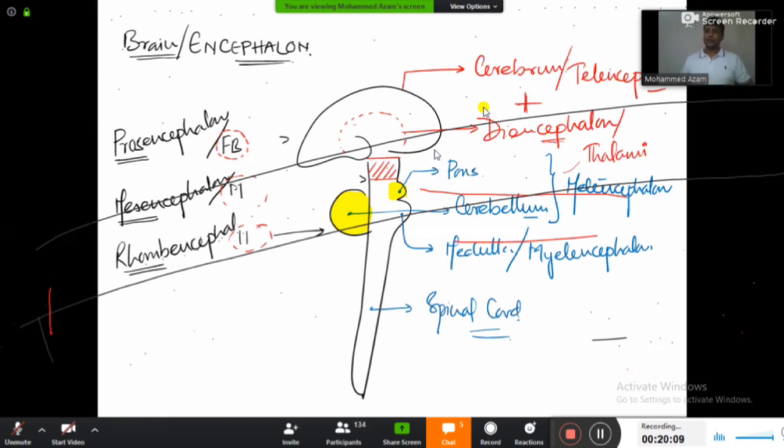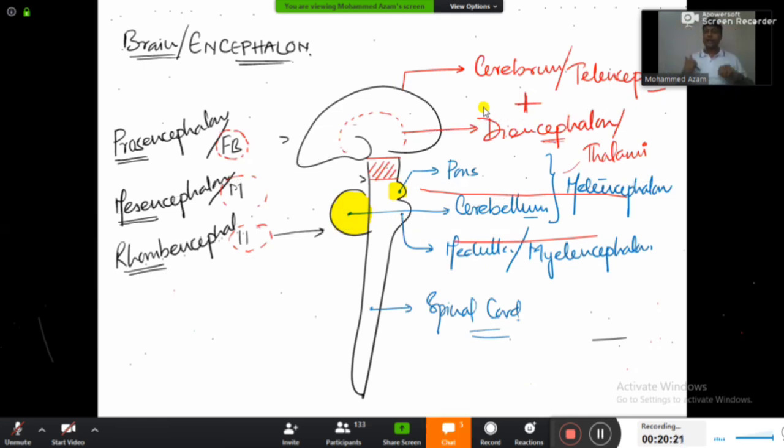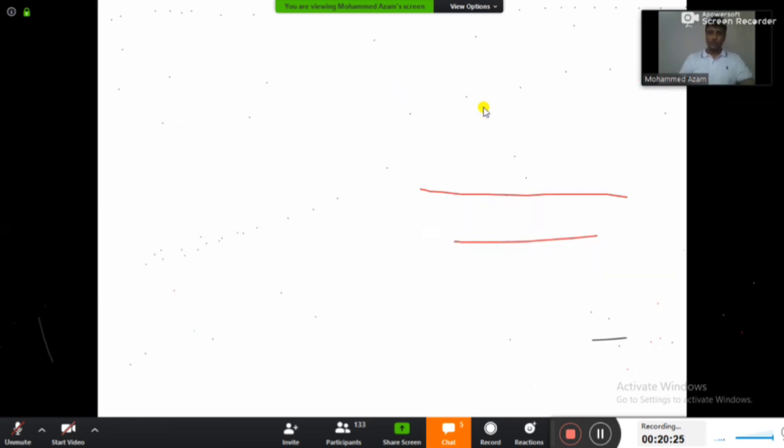Now I want to see the brain from the front, right from the front. So I'm going to cut my brain exactly in a coronal section like this, dividing the brain into the anterior half and the posterior half. So I'm going to cut my brain in this manner, and that plane is said to be the coronal plane. Let me just show you how the coronal plane looks.